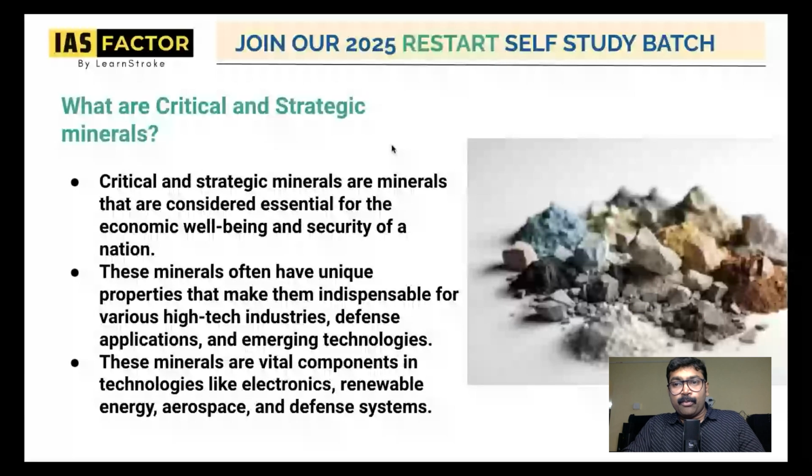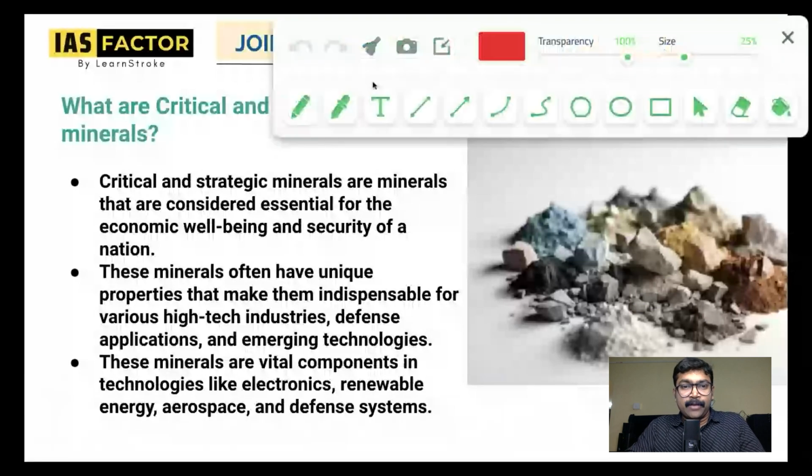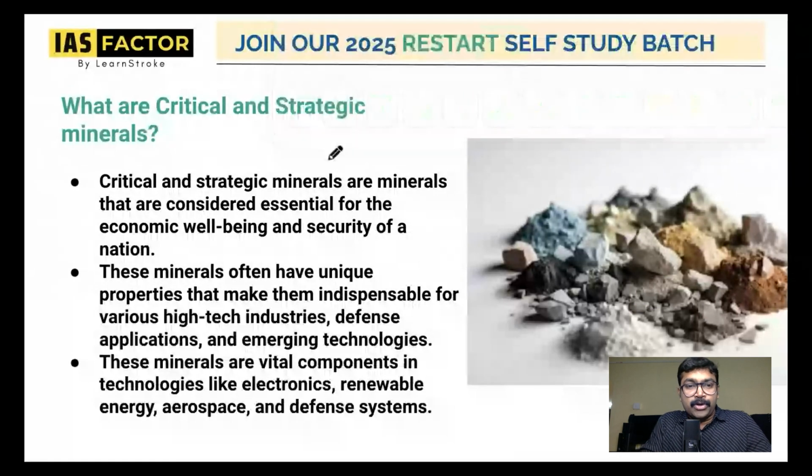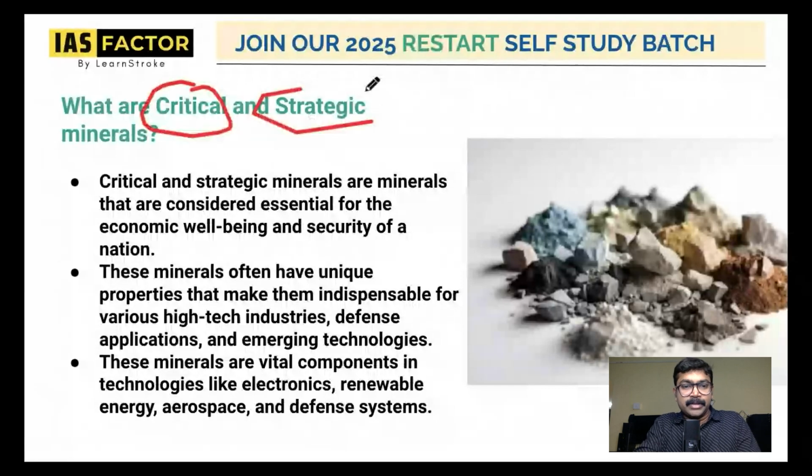Also, moving on to another important topic that I wanted to tell you about: what are critical and strategic minerals? Because tantalum is actually a critical and strategic mineral. So in this regard, it's also very important that you should know what is a critical and strategic mineral. Critical and strategic minerals are minerals that are considered essential for the well-being and security of a nation.